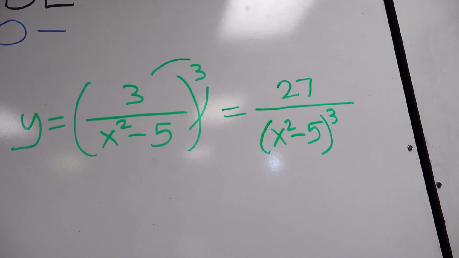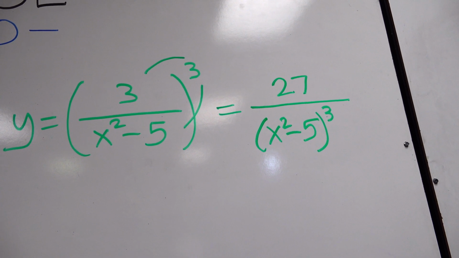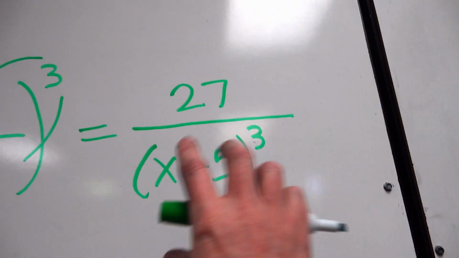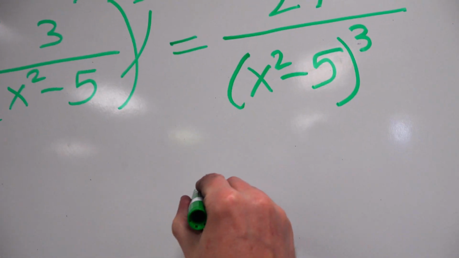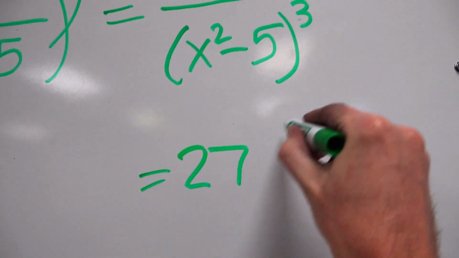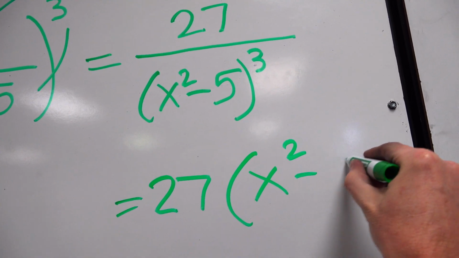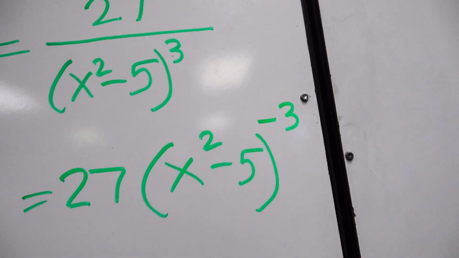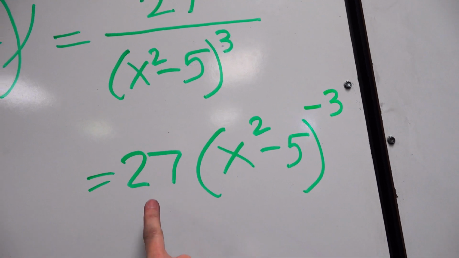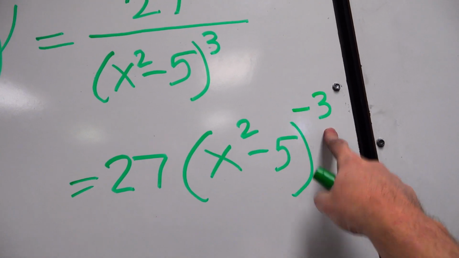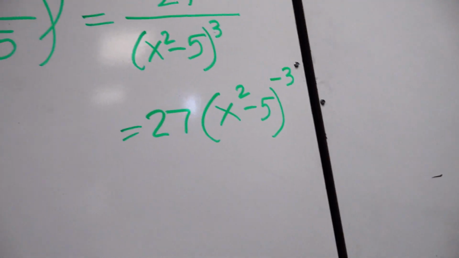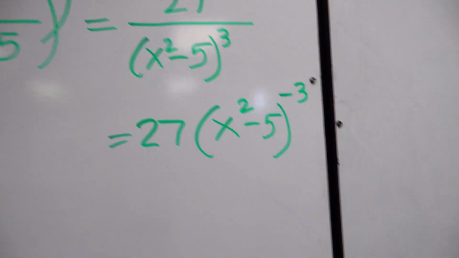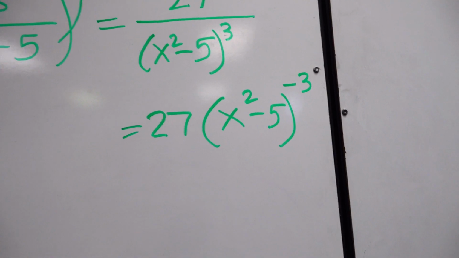So quantity cubed, and we have that fraction, and you know what? That is a huge move right there. That is your breakthrough. Because now you can bring this up to the top and write 27 times x squared minus 5 quantity to the not third, but now negative third. Now that is number base power. Now we can take an easy derivative. Instead of that form or that form, none of those are good. That's derivative ready right there. So it's just about getting your instincts.